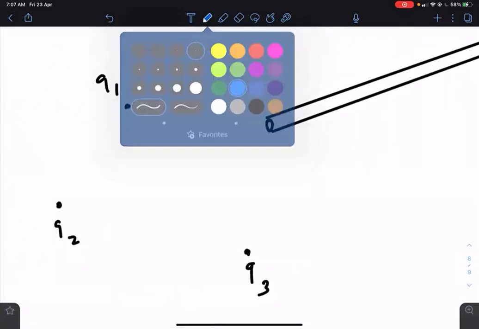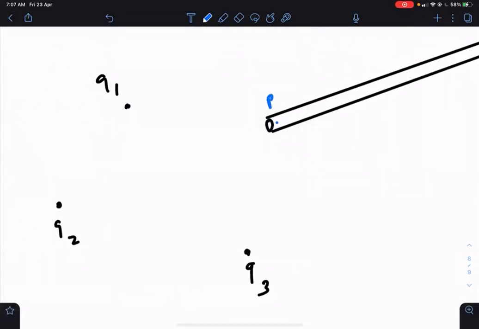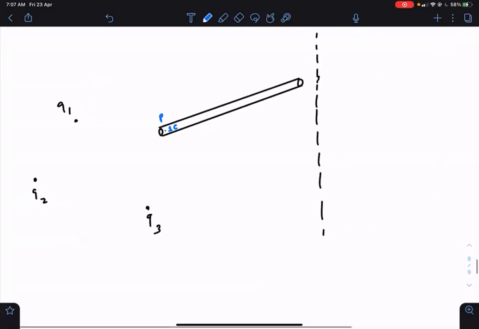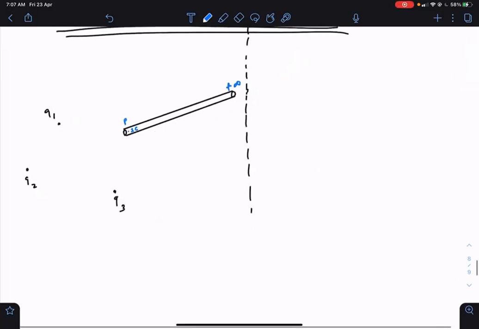Inside the smooth pipe, at point P, you release a 1 coulomb. And it gets repelled from Q1, Q2, Q3, and it reaches the other end of the pipe, which is at infinity. Find the kinetic energy gained by this 1 coulomb.